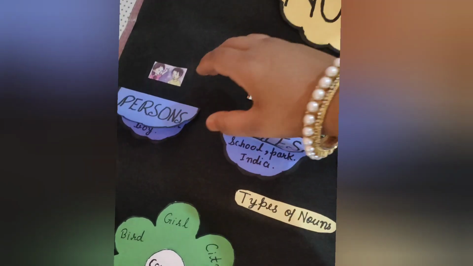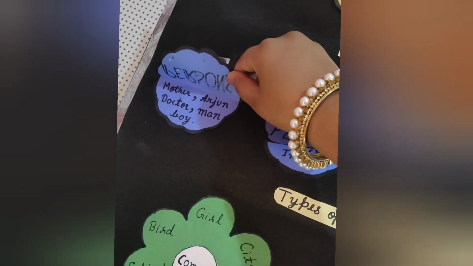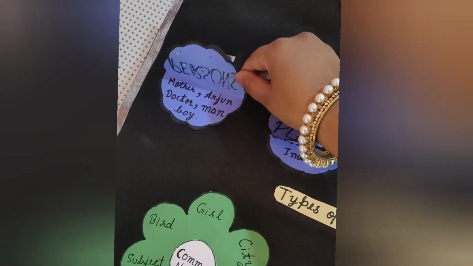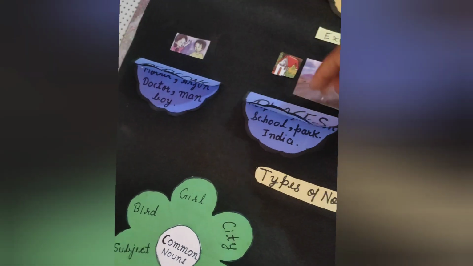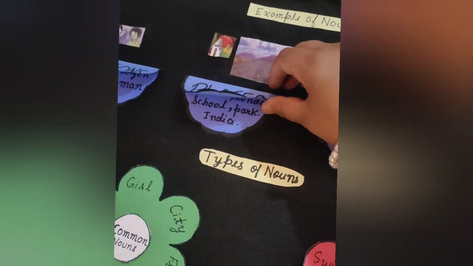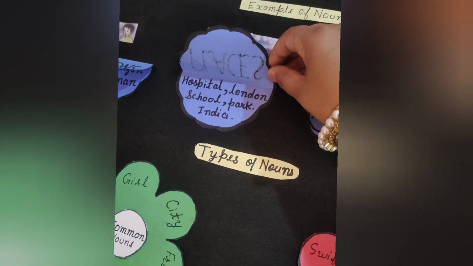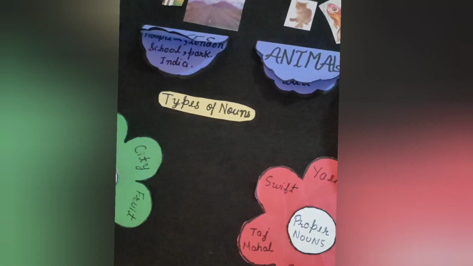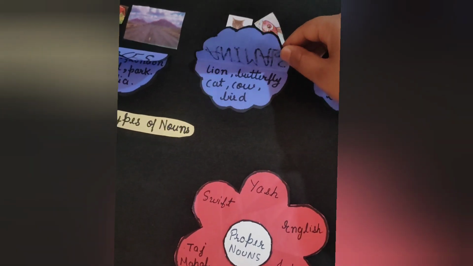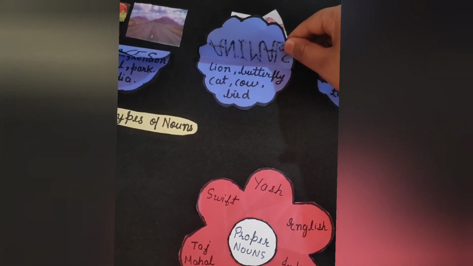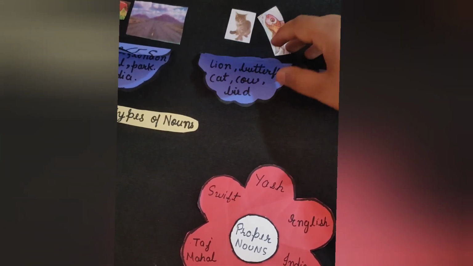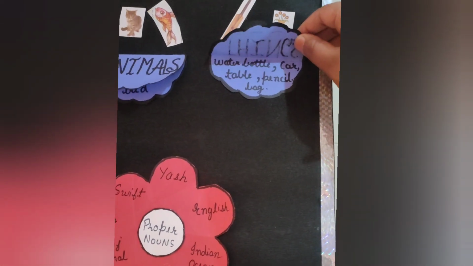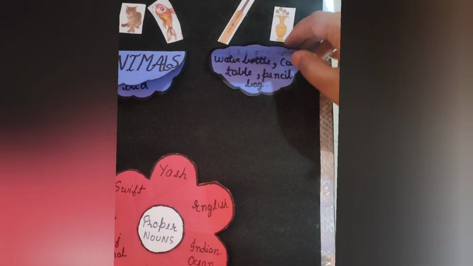Like if we talk about person, like mother, Arjun, doctor, man or boy. These are examples of persons which can be called noun. Places, we can take examples of different places like hospital, park, school. Animals, name of any animal can be a noun, as noun is a naming word. Name of anything can be a noun.